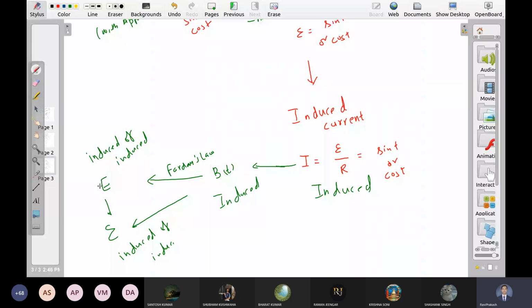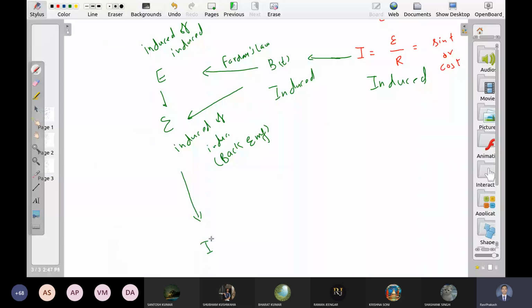We say this is back EMF. इसको हम back EMF कहते हैं. Sorry, back. This is not EMF. This is EMF. Okay. So this is called back EMF. Now this back EMF will produce its own current. इससे फिर से current बनेगा. Let me call it back current.